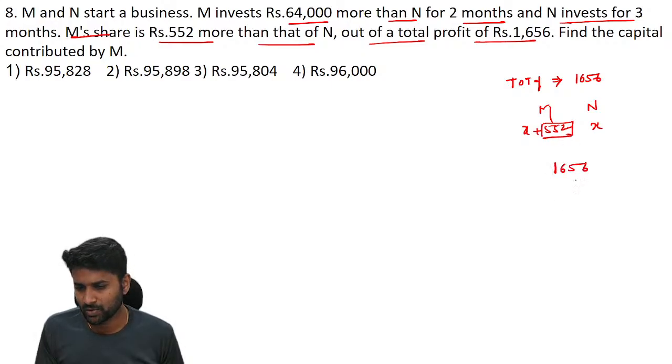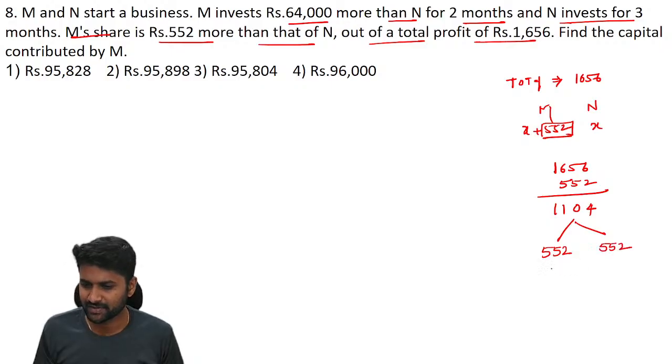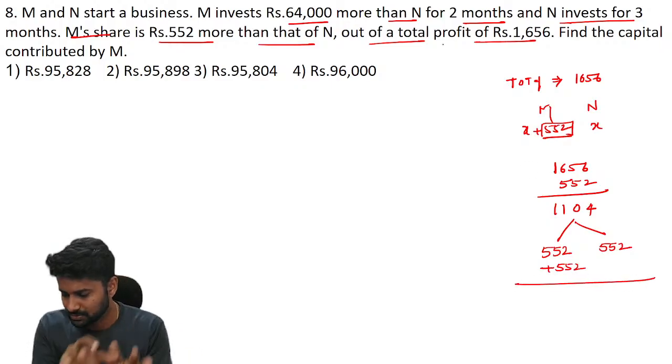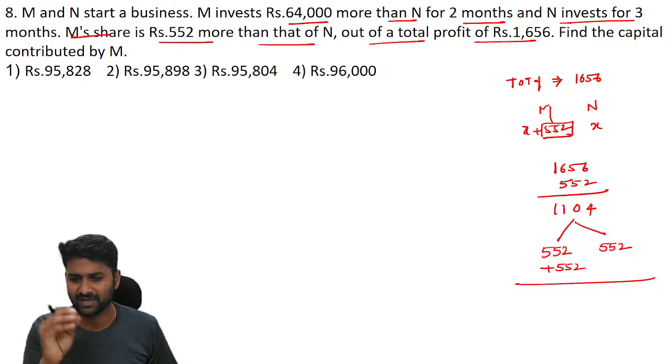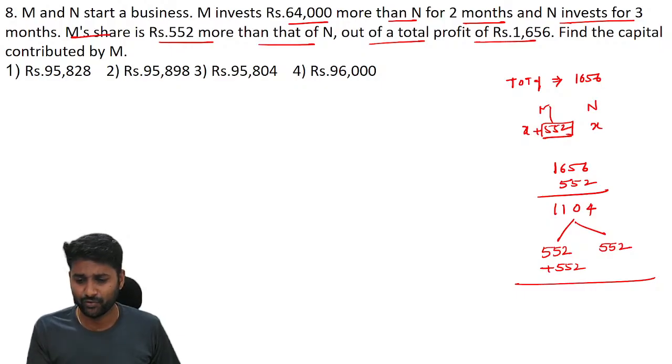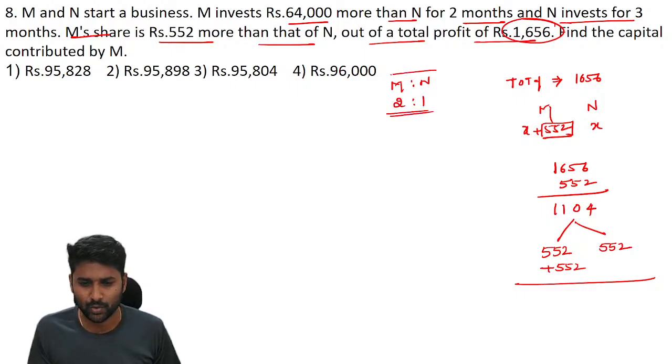It means out of 1656, just subtract 552. Now we have to divide the rest equally. So this person will get 552 and the other person will get 552, and M got 552 extra. So there is no need to do the entire calculation. If you understand the simplification, 1656 minus 552 is 1104, and equally divided it is 552 each. It means out of 1656, the ratio of distribution between M and N is 2 is to 1. This is the one thing you have to understand.